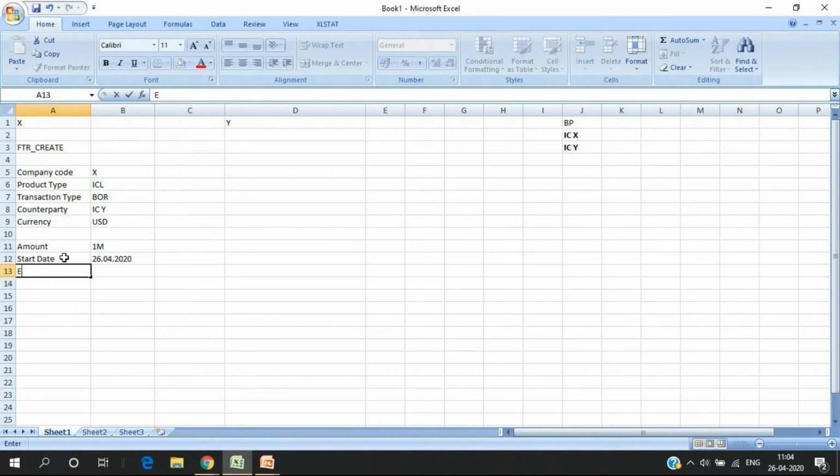End date. I create a loan for 1 year, so which is 26/04/2021. Right? Now what else do you think would be important? There are many other things, but just from a general point of view, what would you need to create a trade? So you have start date, end date.